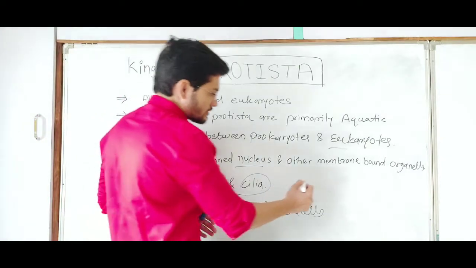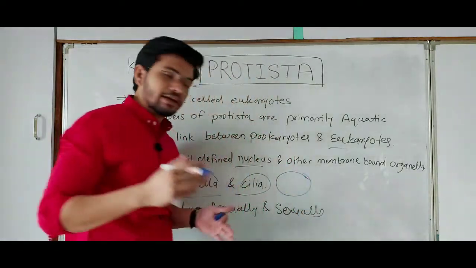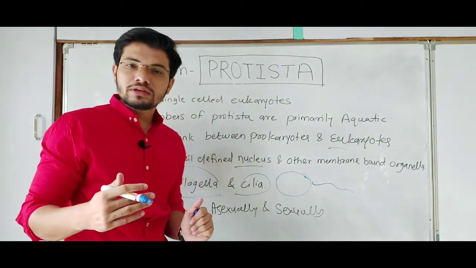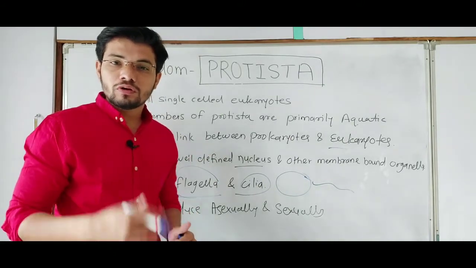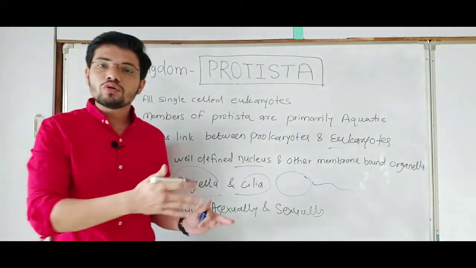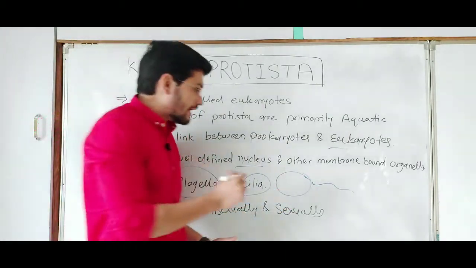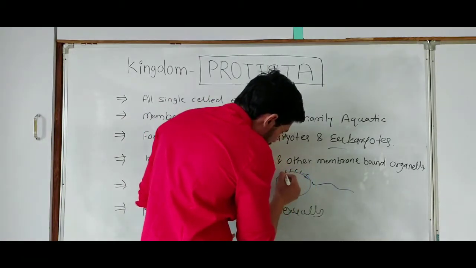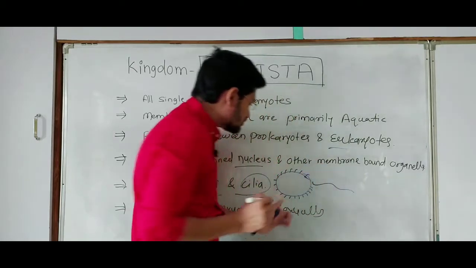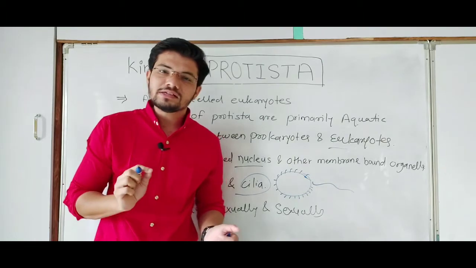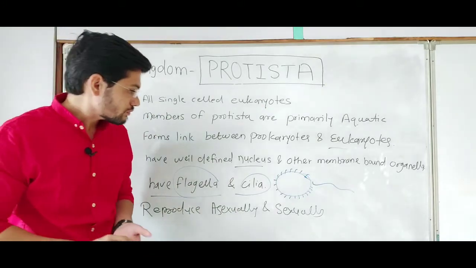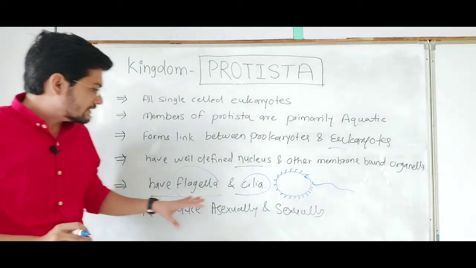So what is flagella? We studied it when we were studying kingdom Monera. Flagella is a long hair like structure used by organisms to locomote, or to go from one place to another. So for locomotion they use flagella, and cilia are also hair like structures, but they are small and so many. Cilia are small thread like structures which organisms use for their locomotion. So they have flagella and cilia.